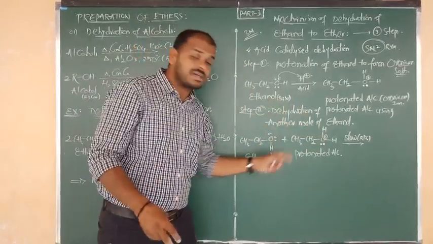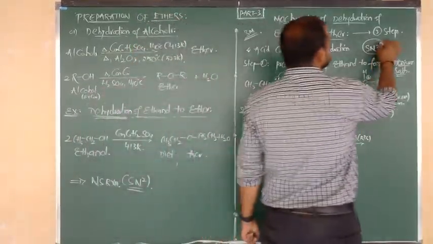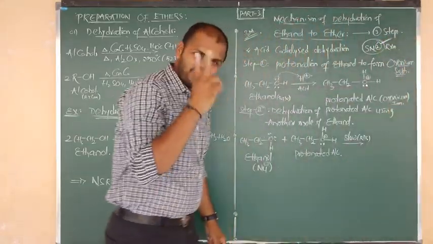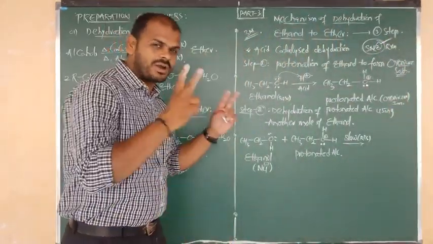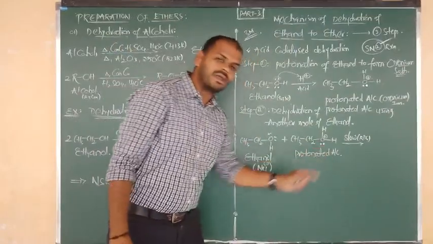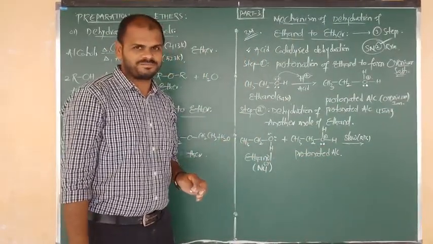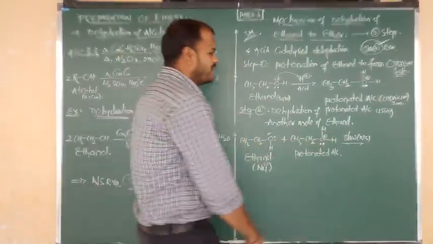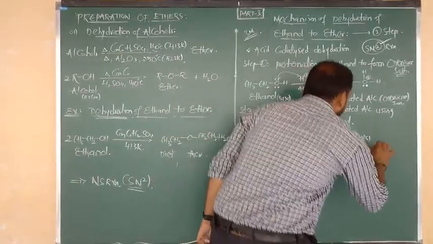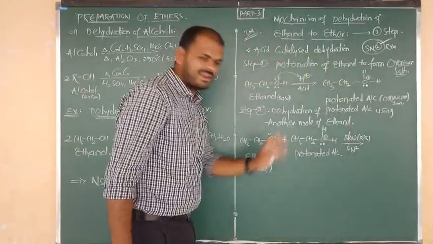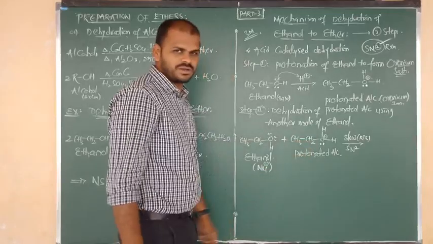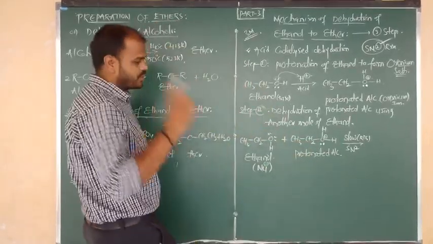And here how many molecules are involved? 2 molecules. So we can say this is a bimolecular nucleophilic substitution reaction. What are the two molecules? One is protonated alcohol, the other is ethanol. So the rate depends on 2 molecules. So we can say this is an SN2 reaction, bimolecular, nucleophilic substitution. So how does the nucleophile undergo substitution?